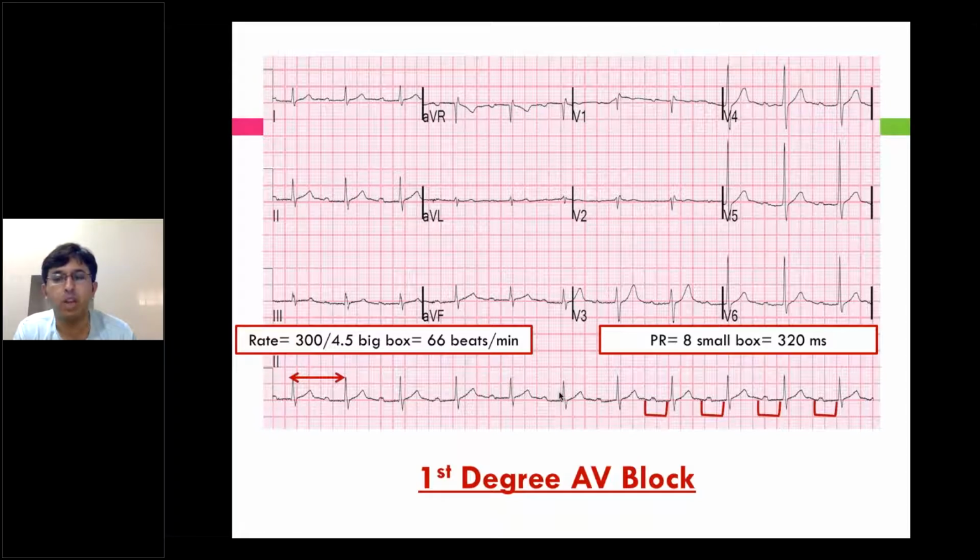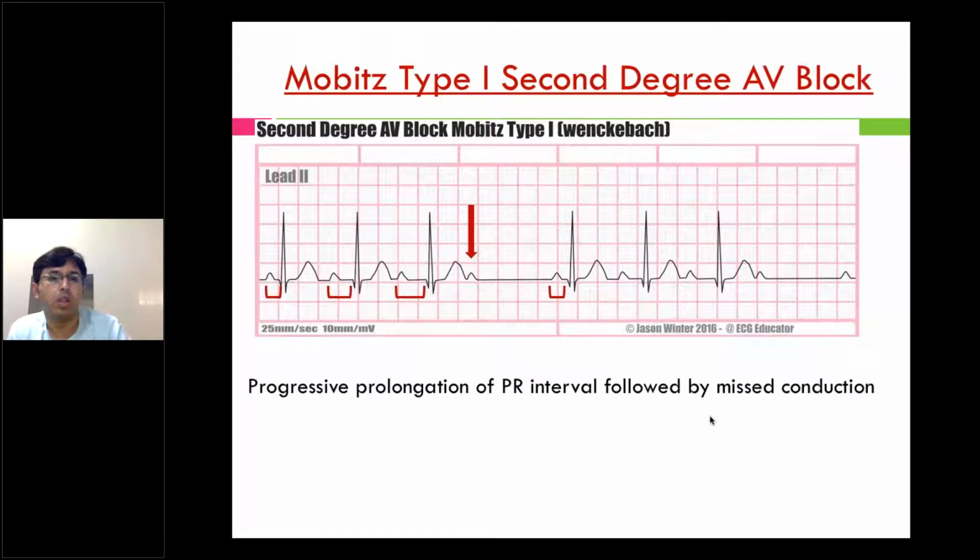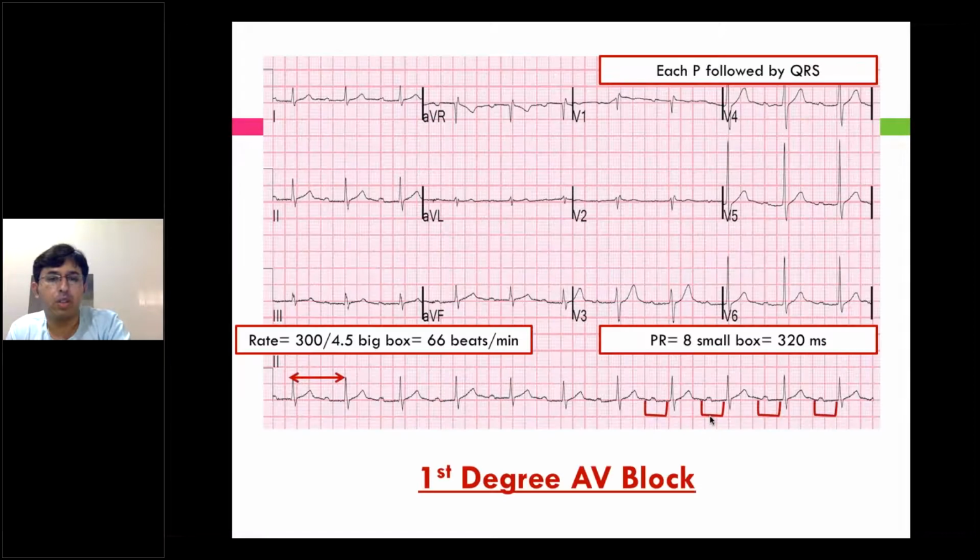Anything beyond that means there is a conduction delay from atrium to ventricle, which is called AV block. So this is first degree AV block. First degree AV block is where the PR interval is prolonged without any skipped beats. Each P will be followed by a QRS complex. In first degree AV block, only the PR interval is prolonged.